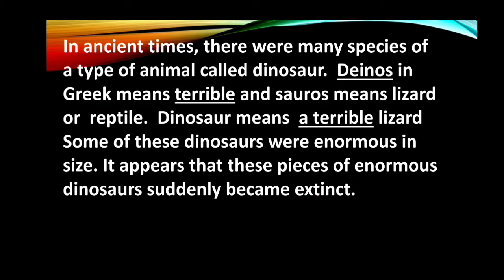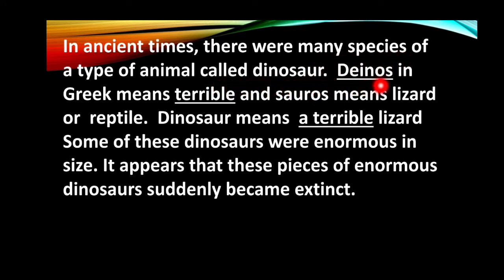In ancient times, there were many species of a type of animal called dinosaur.